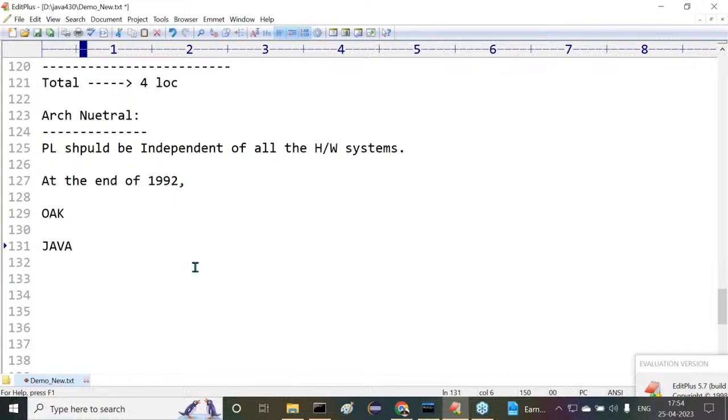The name of the brand labeled coffee is Java. They used to take the Java coffee at the Sun Microsystems cafeteria, tea or coffee, whatever it may be. They used to take this drink. The name of the drink is Java.